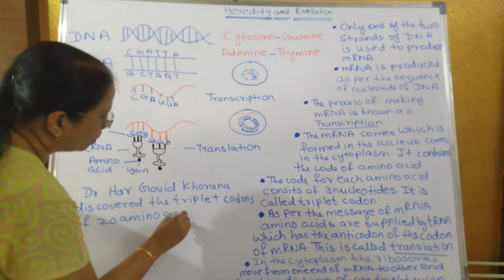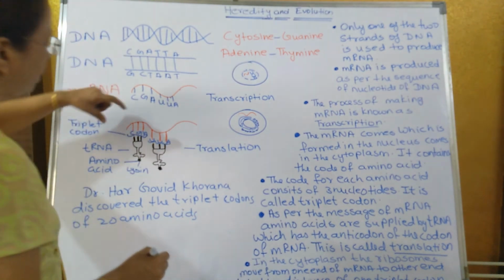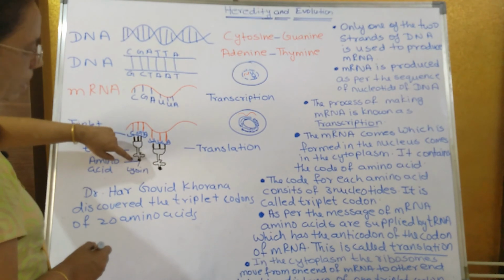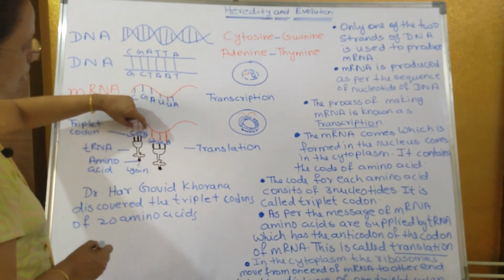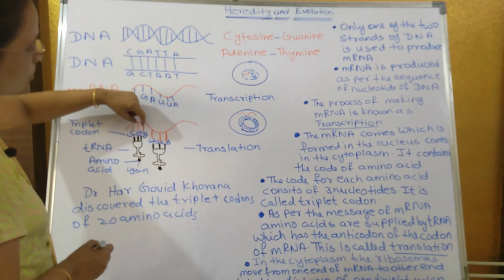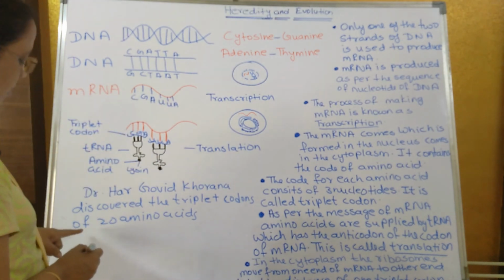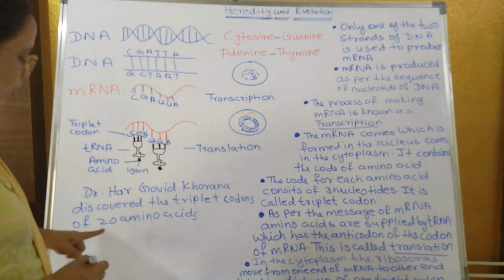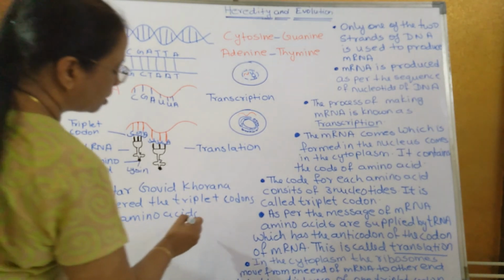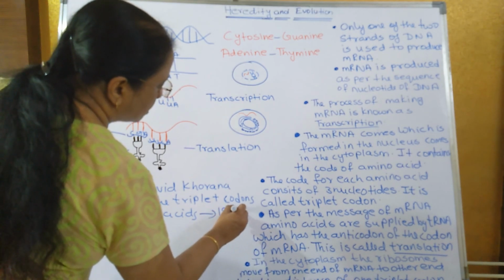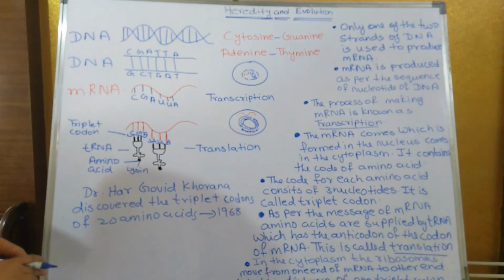Now you know what is the meaning of triplet codon. Each triplet codon has a message. It brings a particular amino acid. So the codes of the mRNA bring a particular amino acid, and he was successful enough to find out the triplet codons of 20 amino acids. For this he was awarded the Nobel Prize in the year 1968 along with 2 other scientists.